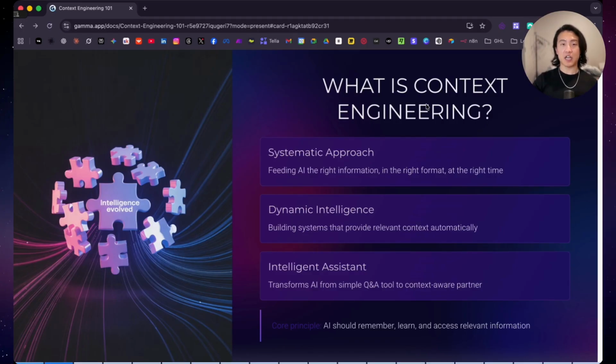It's about building dynamic intelligence systems that provide relevant context automatically. The goal is transforming AI from a simple Q&A tool into an intelligent assistant that actually understands your business. This will work for most areas in AI and tech today. So this won't just work for chatbots and voice agents. It's also going to work for internal AI agents for internal processes. And it's also going to work for vibe coding when you create apps.